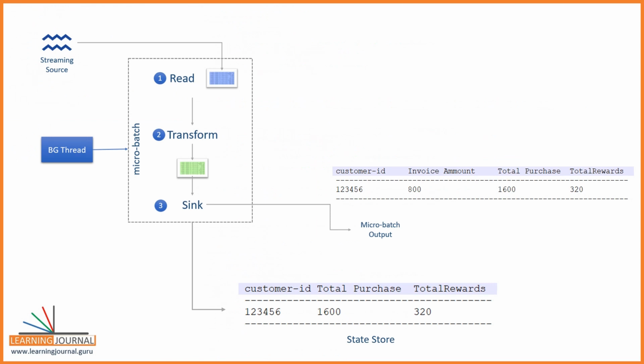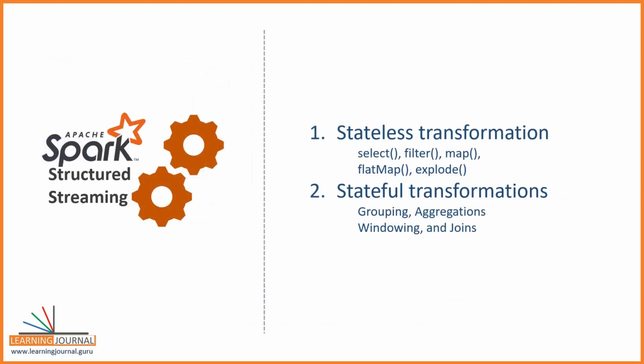Great. Now that you understand the meaning and need for the state information, let's come back to understand the difference between two categories of transformations. All the projection transformations such as select, filter, map, flat map, explode, etc. are the stateless transformations because they do not need to maintain a state across the micro batches.